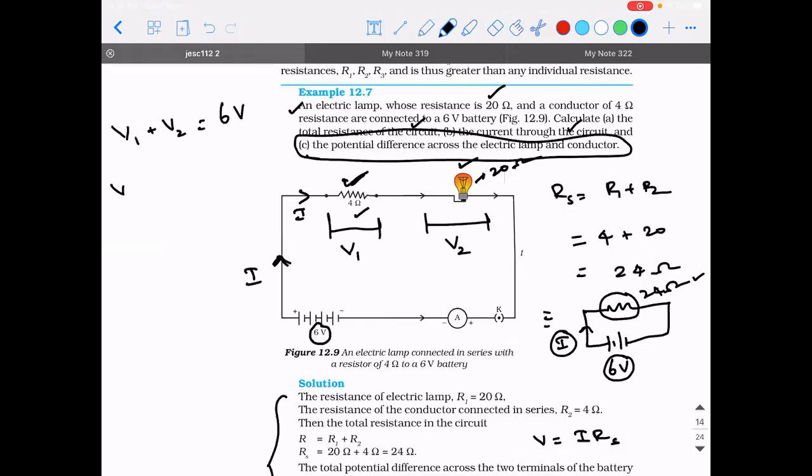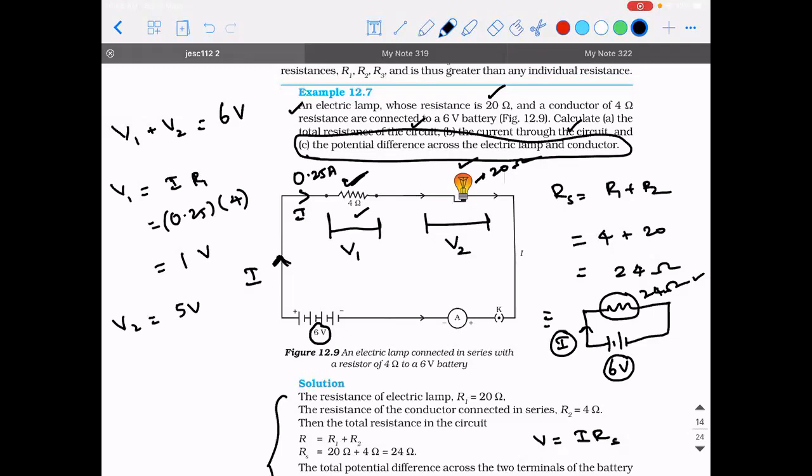So for V1, can I apply Ohm's law across that resistor? So V1, I can write it as I into R1. What is the value of I? The current flowing through the circuit is 0.25 ampere. So can I write it as 0.25 multiplied with, what is the value of R1? Is it not 4? So V1 will be 1 volt. How much will V2 be then? According to logic, 5 volts. V2 should be 5 volt.